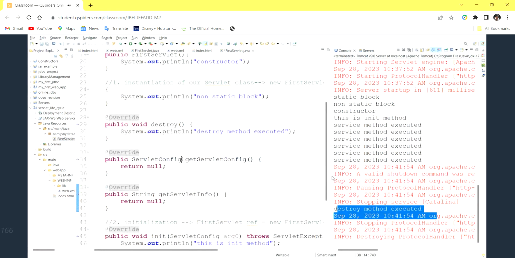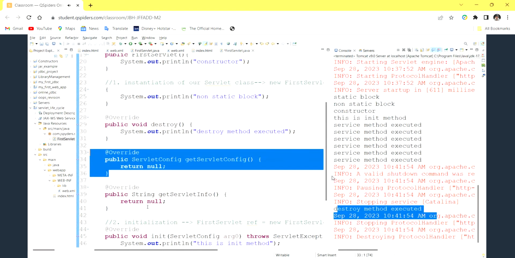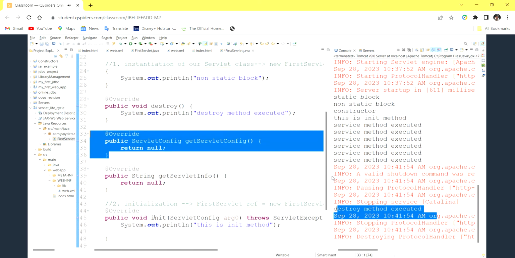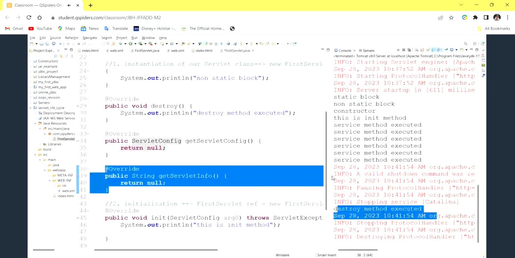ServletConfig, you have to understand the concept later, only then you can understand why this method is there. And one more thing, getServletInfo is there, right? Here you can write any message based on your need.